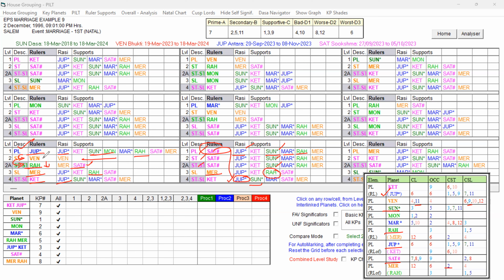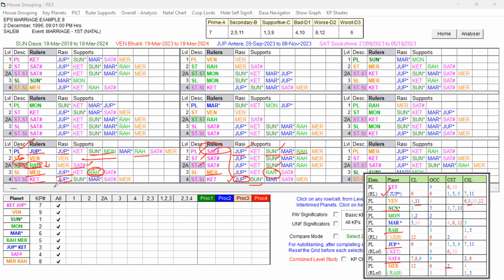You can see the seventh sublord, the ruler, star level, and sub-level have mixed signification with the unfavorable side on the higher side. The only thing is that the planet is getting support, especially through Rahu. The star lord is getting support from Rahu. The star sublord is Mercury, representing Rahu and also Jupiter, and the star lord of the sublord is also Ketu, representing Jupiter.